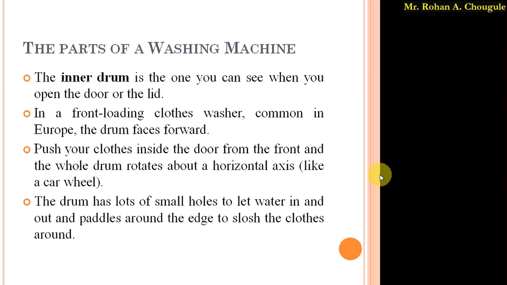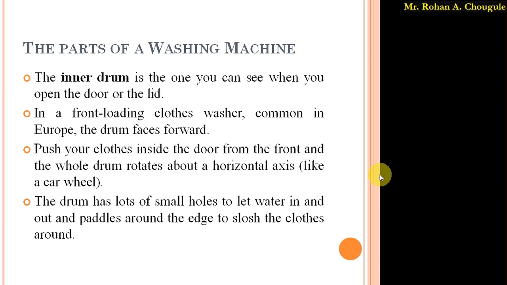Again, that inner drum has lots of small holes. You might have seen that the inner drum has n number of small holes. Then what is the use of those small holes? With the help of those small holes, water is allowed to enter into the drum and it is allowed to get out from that drum.